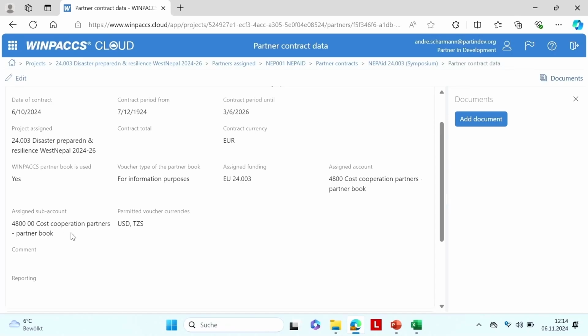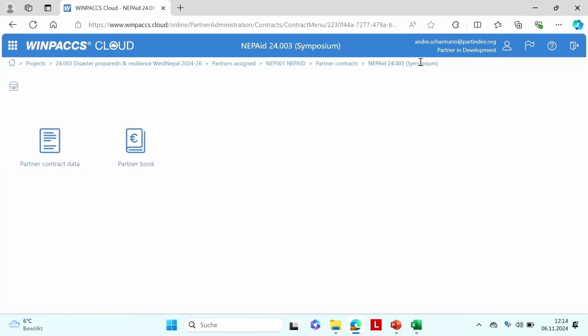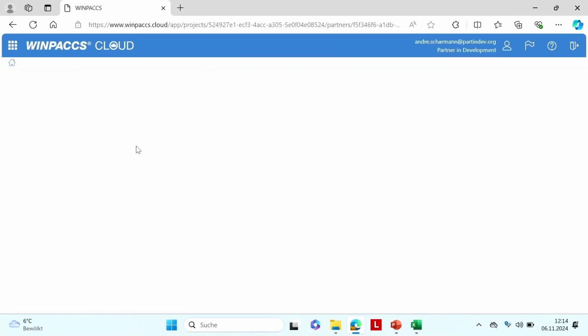And in this partner book, the partner will enter US dollars and shilling or rupees or the currencies, right? This is all up to you what you select here. If you're using documents in WINPACCS Cloud, you can also attach this contract with signatures and everything here, and you can look at it and see if you made it right with this data. Anyway, I did not want to show too much time here. That's not new. I want to show you the partner book.